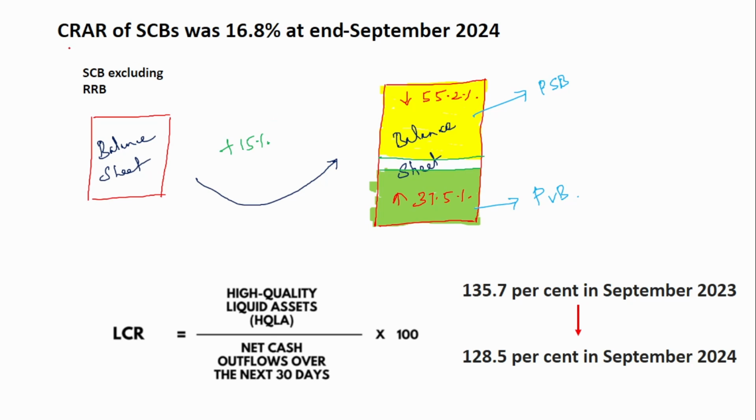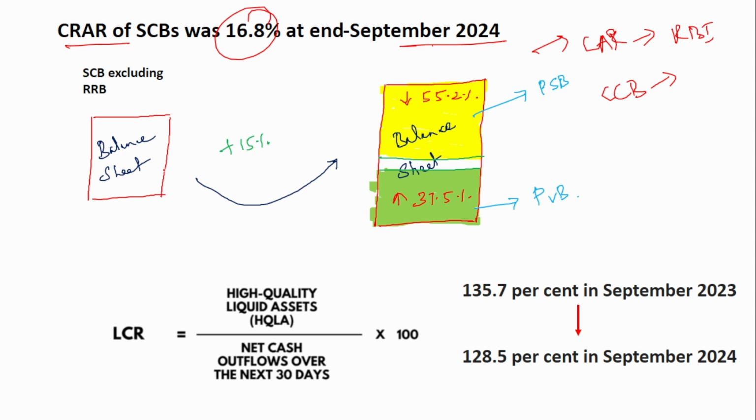Next is the capital adequacy ratio of the scheduled commercial banks, which was 16.8% at the end of September 2024. So tell me, what is the capital adequacy ratio that the banks have to maintain as per the RBI norms in India, and what is the capital conservation buffer that they have to maintain? This is well above the actual limit. So tell me the CAR and CCB in the comment section.